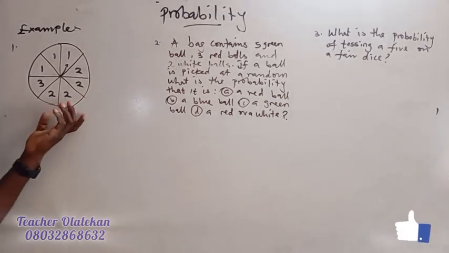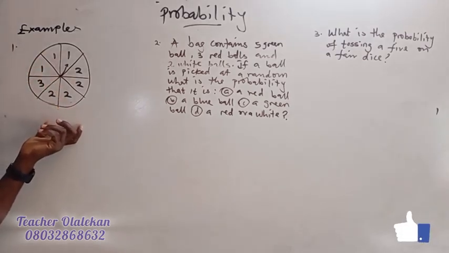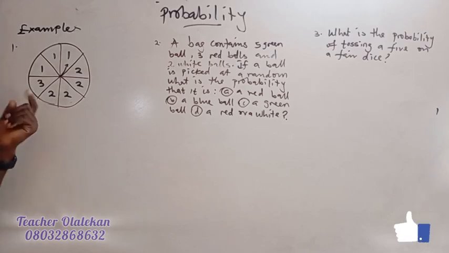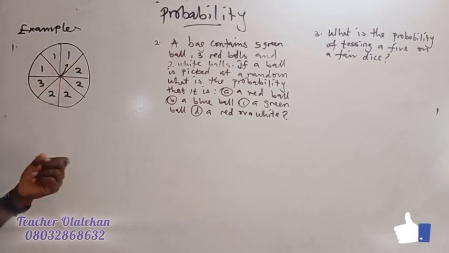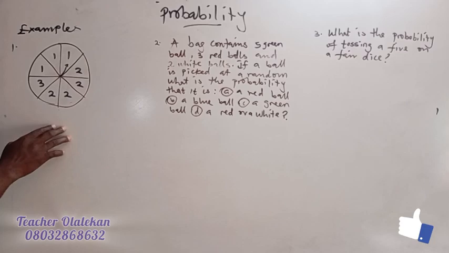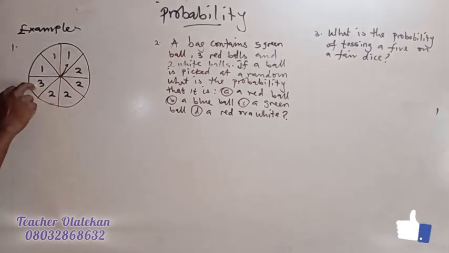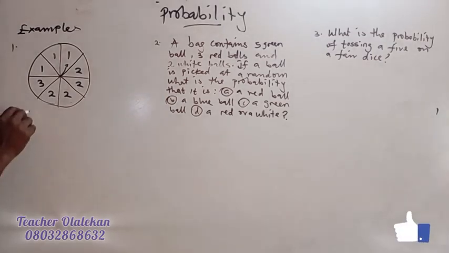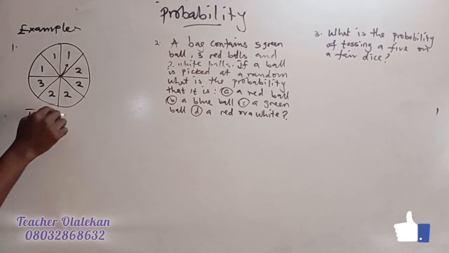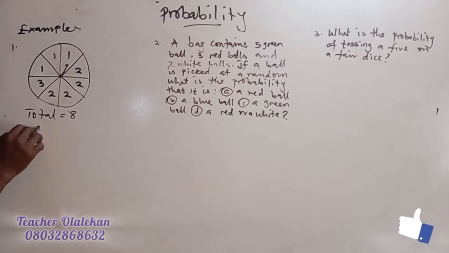First, we have a wheel here, right? Like a spinner, just like a lottery wheel. So what's the probability of this wheel pointing at 1? If you check it very well, what are the total figures we have there? 1, 2, 3, 4, 5, 6, 7, 8. Meaning the total is what? 8. And do not forget, it is required over what? Total.